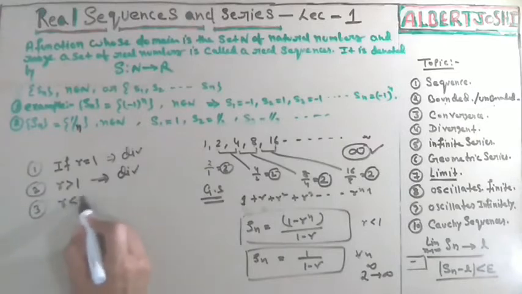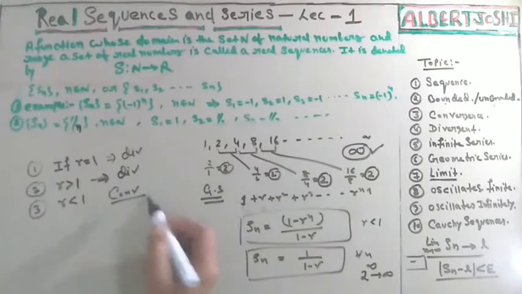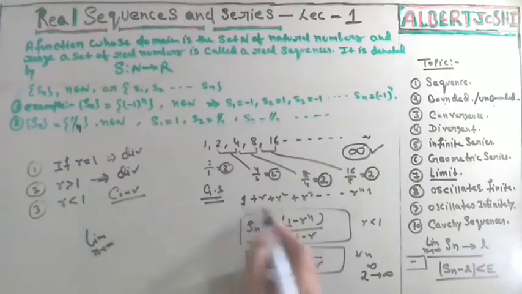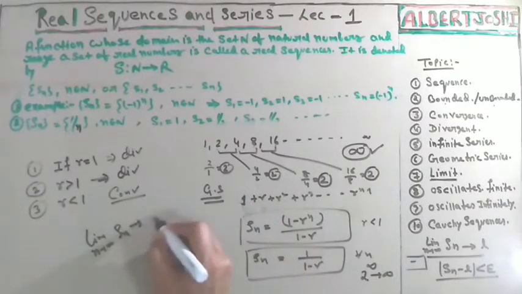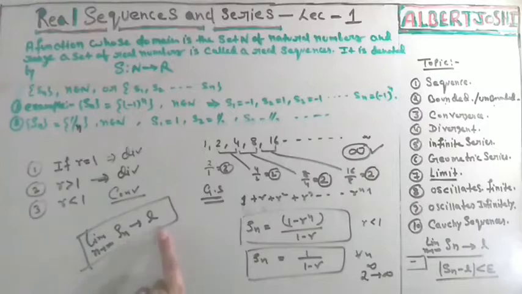Now the third condition: if r is less than 1, then you can say that this is convergence. Convergence means that as n tends to infinity, your sequence Sn is converging to some finite value. That is the meaning of convergence. Convergence means your sequence is converging to a finite value. Actually, what is the meaning of this? I will just explain you.